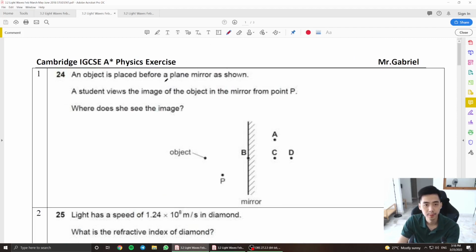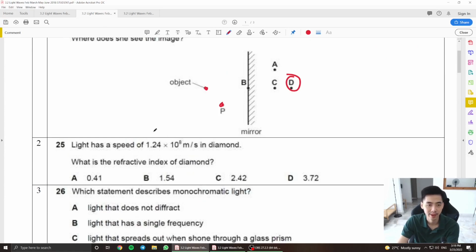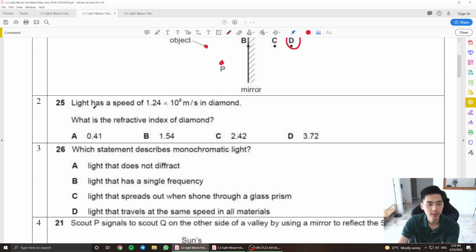An object is placed before a plane mirror as shown. The student views the image of the object in the mirror at P. Where does she see the image? So she's looking at here, the object is here. Now, logically speaking, if you want, you could draw the light ray diagrams. You could draw it here, and then from here, you're supposed to realize that it's going to be somewhere around T, right? So, yeah, this one is just a little bit on the imagination side. Nothing much to explain there.